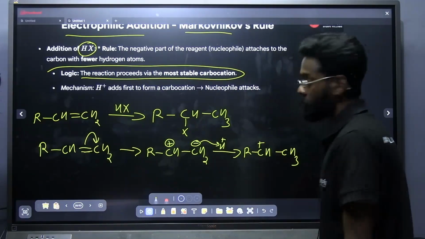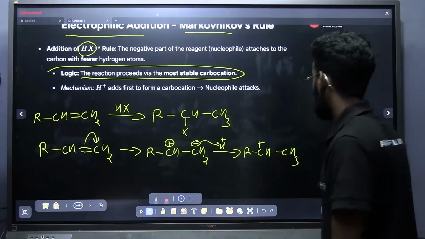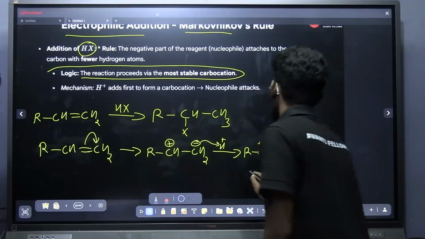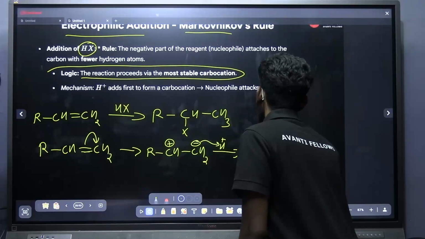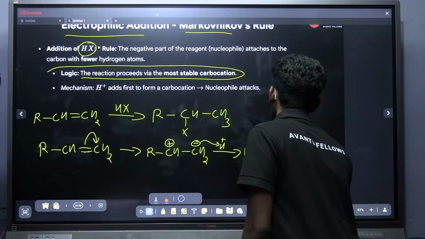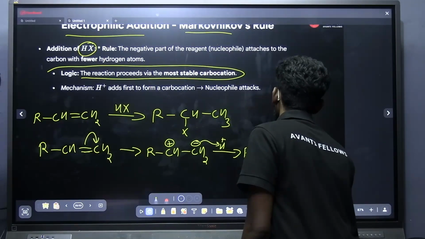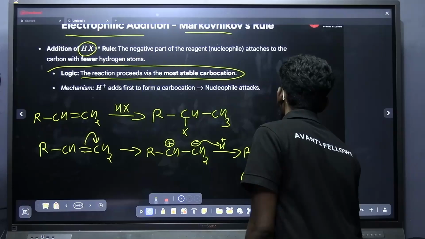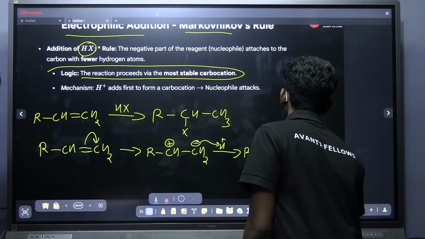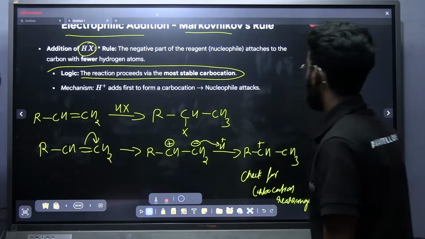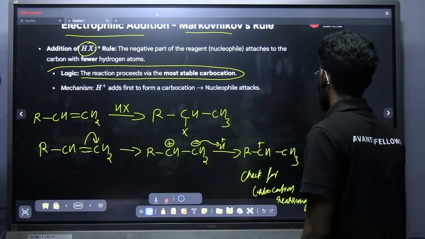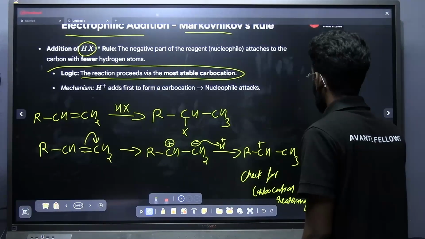Now here you got a carbocation. You should check for carbocation rearrangement. After that only you have to add the halogen.